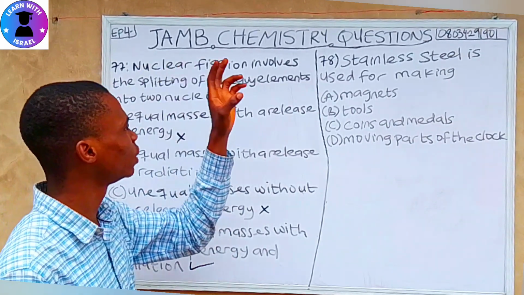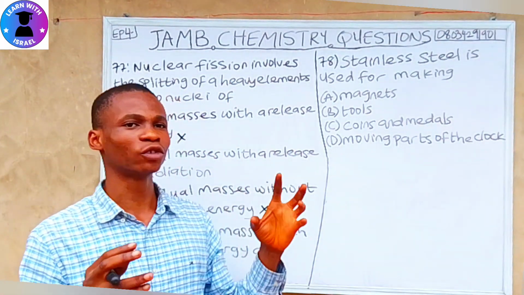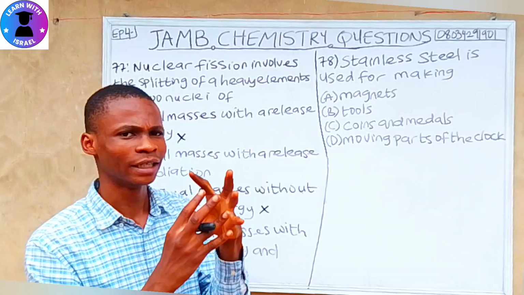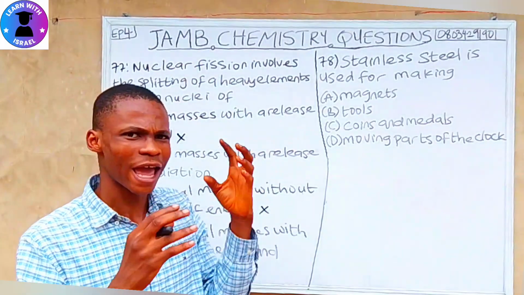And I hope you know that as we have nuclear fission, we also have nuclear fusion. Nuclear fusion is the combining of two light nuclei, while nuclear fission is the splitting of heavy elements.